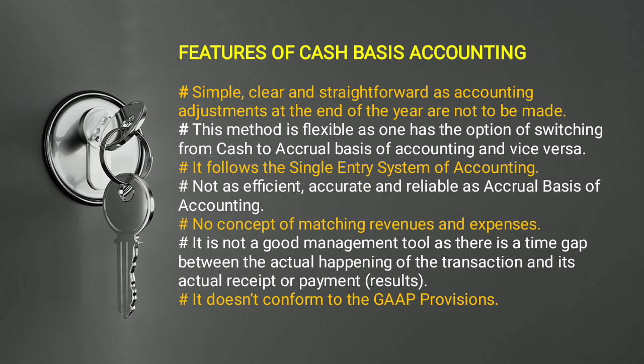At the very beginning we have seen that basically we have two different systems of recording accounting transactions. First is the single entry system and second the double entry system. Single entry system is also called the unscientific system, but double entry system is called the scientific system of accountancy, and we used to follow the double entry system. It is not as efficient, accurate and reliable as the accrual basis of accounting.